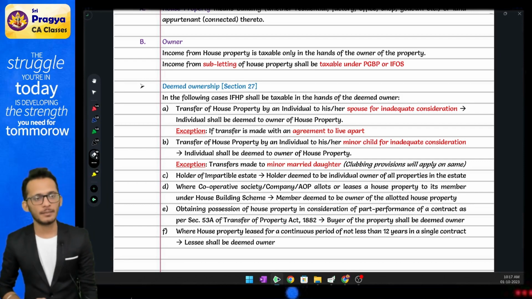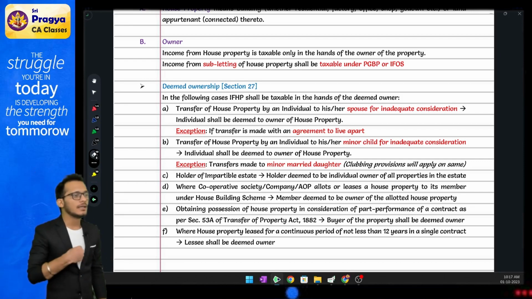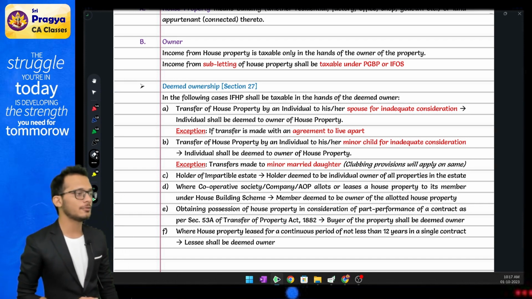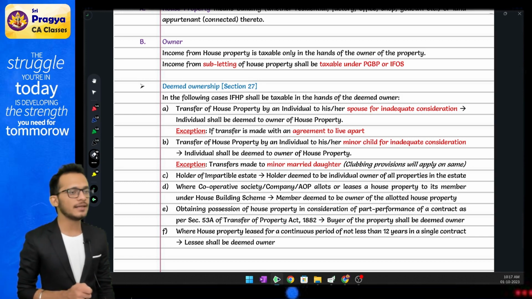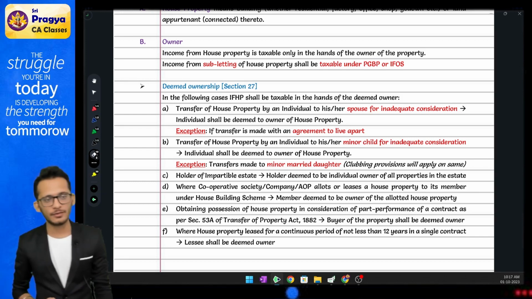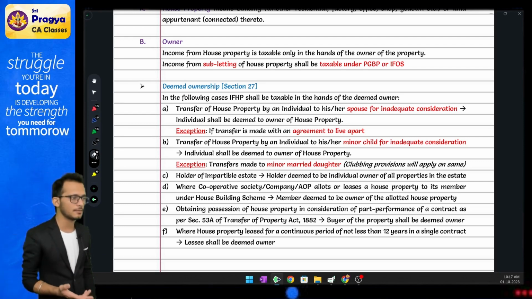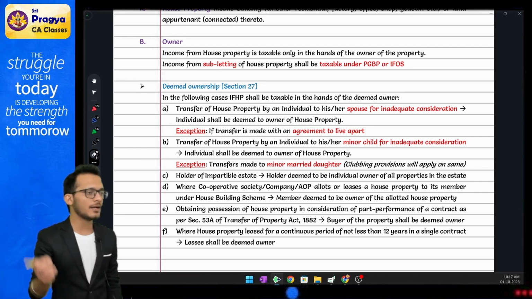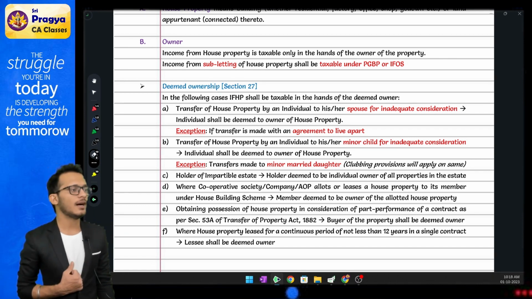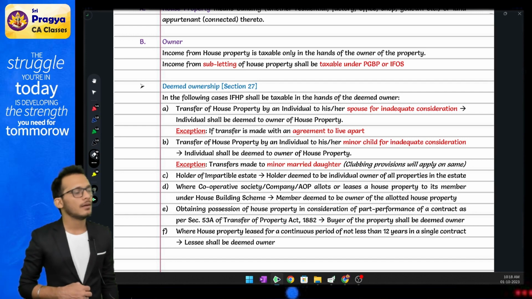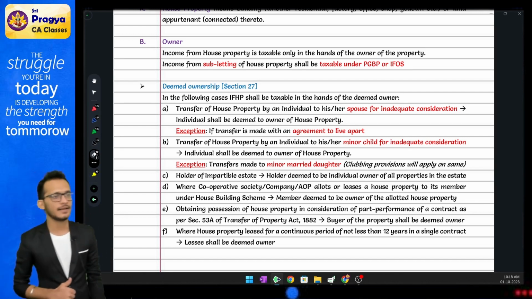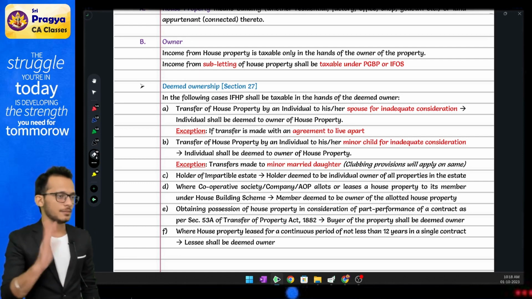What are the examples? A transfer of a house from a spouse to his spouse. The condition here is that there should be inadequate consideration. Then only is it clarified that it's done for avoidance. So it's a transfer of a house from one spouse to another for inadequate consideration. The house will be considered as owned by me. With an exception that if the house is given because of an agreement to live apart, or in simple words, divorce, then in that case it will become a new ownership.